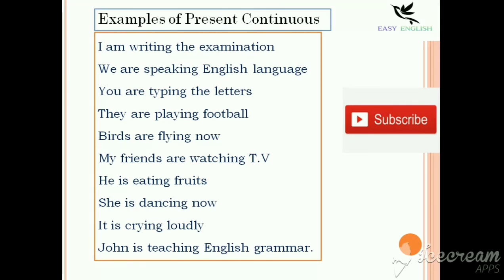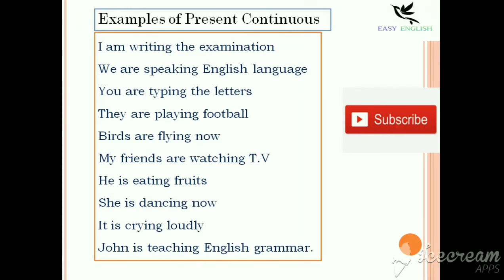My friends are watching TV. My friends, plural, are is a plural be form verb, watching TV. You are watching the lesson. Next one. He is eating fruits. He is a singular pronoun. Is is a singular be form verb. Eating fruits. She is dancing now.